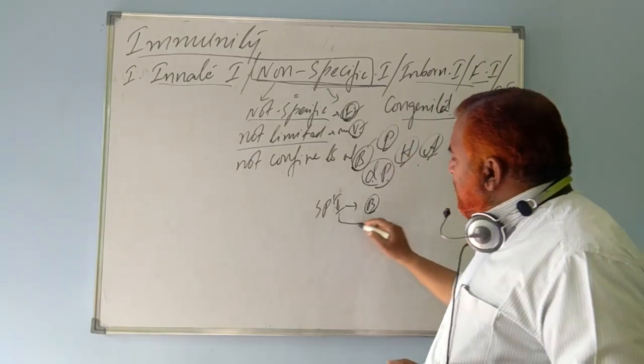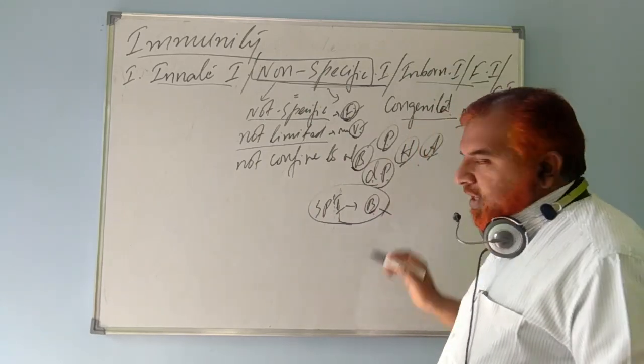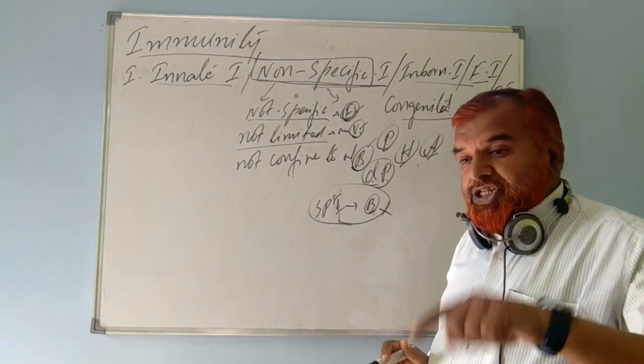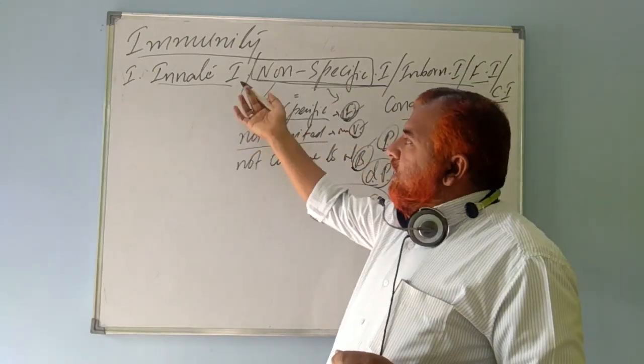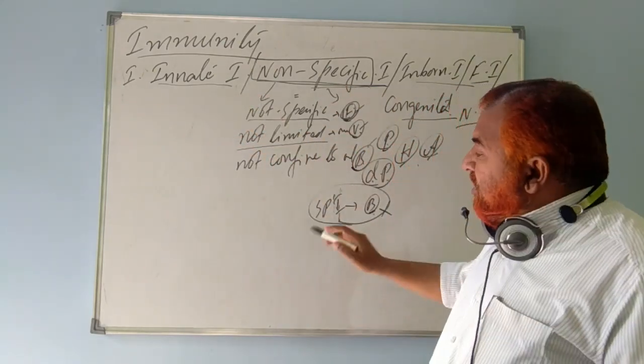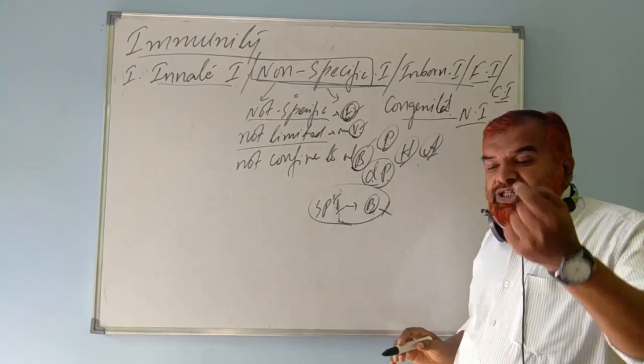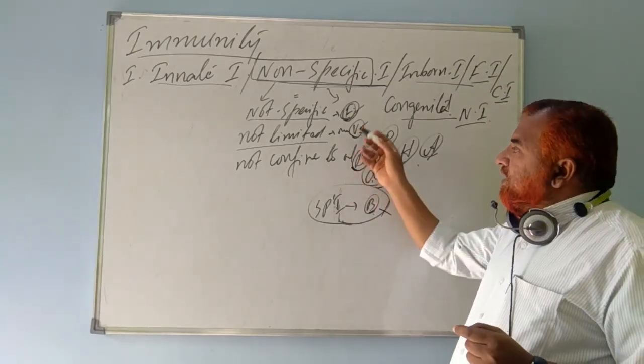Why? Because the immunity is specific only to bacteria. So it would be sensitive to other diseases.